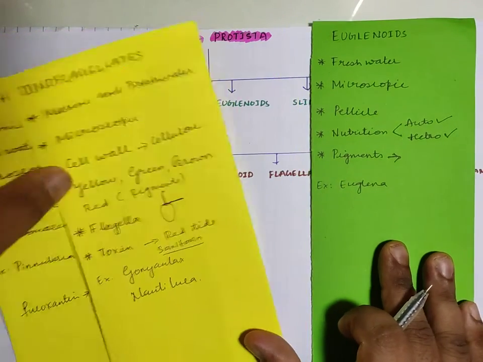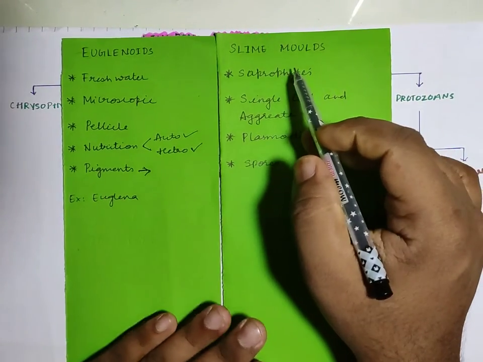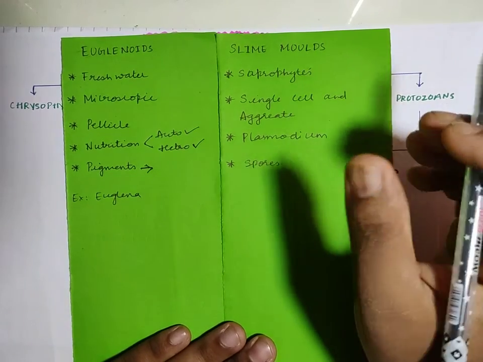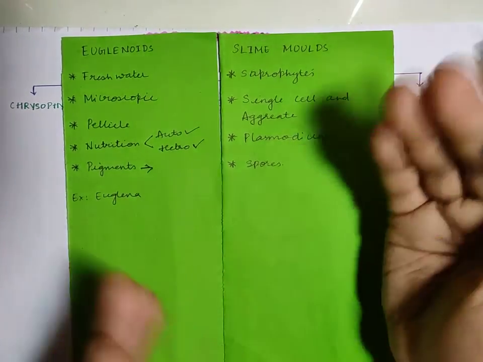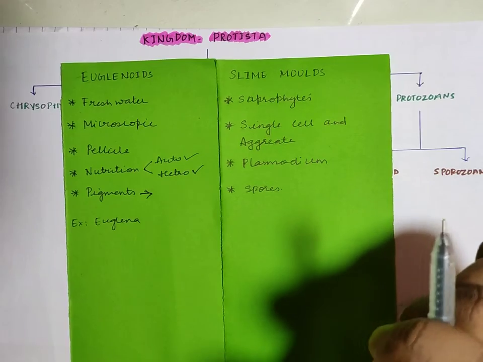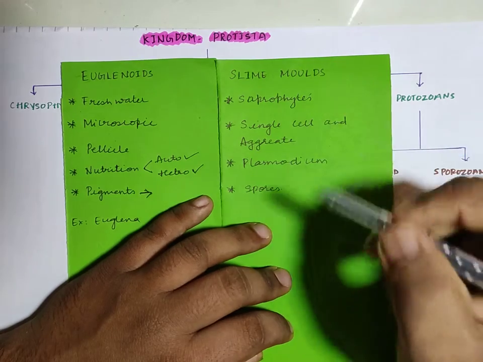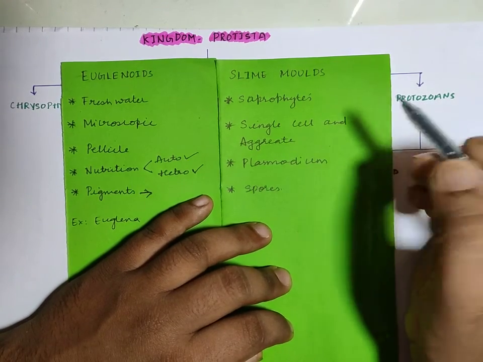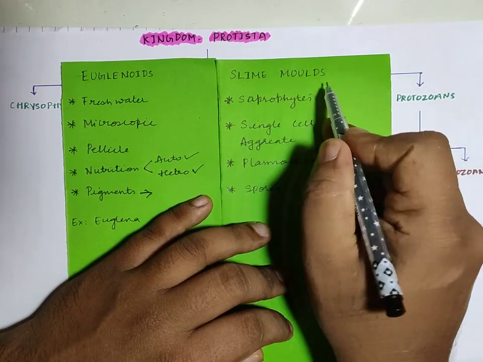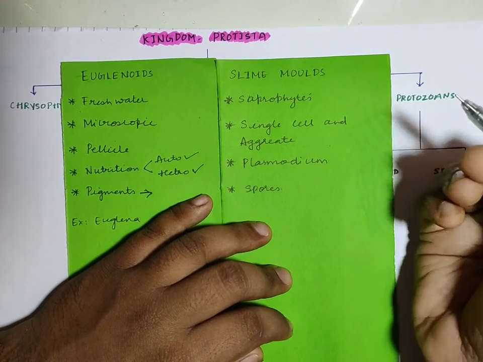Now the next one is slime molds. Now these slime molds, actually these were first classified into kingdom Fungi because they showed certain characteristics, but after much research it was again brought back to kingdom Protista only. So these are saprophytes. Now what is saprophyte? Saprophyte means it is a kind of heterotrophic nutrition in which the organism is going to depend upon the dead and decaying matter. So these slime molds usually feed on decaying matter, they eat bacteria, protozoans, etc.